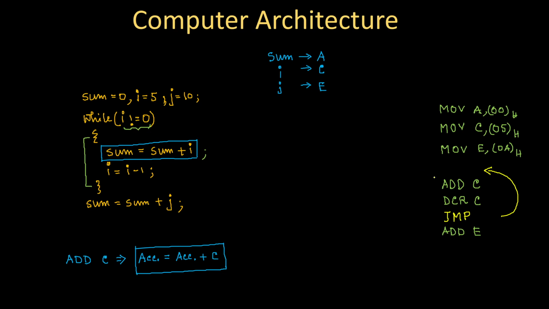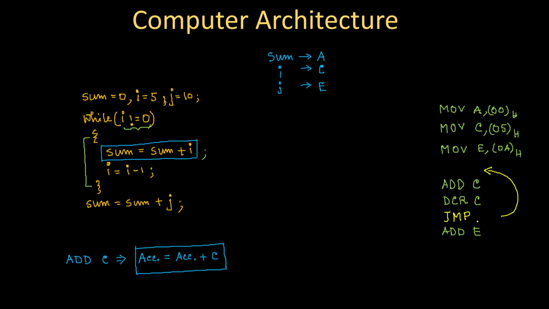Remember one thing: executing the instruction in one line and then the instruction in the next line is not jumping. Jumping means you are skipping some set of statements, or you are going back to some previous statement. For example, in this case, from this line you are going back to a previous line, that's why it is jumping.